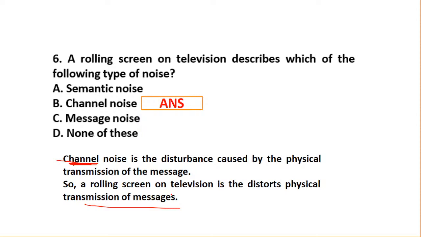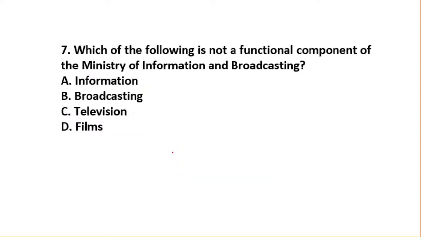If you remember, we have done these concepts very well earlier also. Now for semantic there are different questions which come in. Here the question was basically talking about a rolling screen. Semantic means it is more linguistic, but here nothing is linguistic. In fact, it is talking about the physical distraction. Is it clear? I hope this doubt is clear, and the right answer is option B, not A, not C, not D. Those who answered A, I have told you why it is a wrong answer. Going to the next question, question number 7.